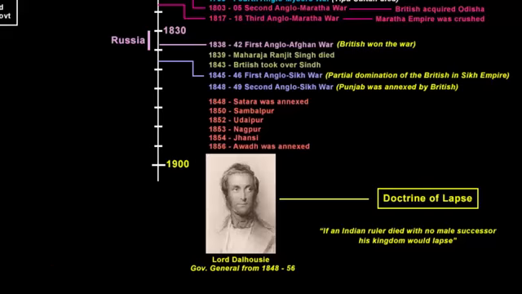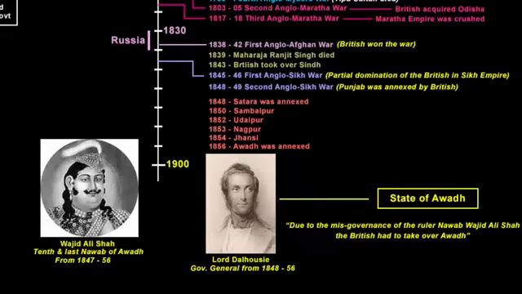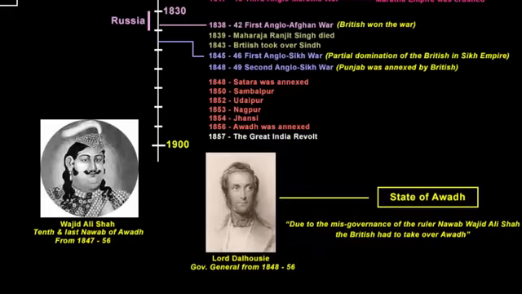And finally in 1856 the company took over the state of Awadh. Remember, Awadh was already an alliance of the company, but in 1856 the British took over Awadh. Governor General Lord Dalhousie said it was due to the misgovernance of the ruler Nawab Wajid Ali Shah, as he was not ruling properly. So to free the people from the misgovernment of the Nawab, the British had to take over the state. Wajid Ali Shah was the 10th and the last Nawab of Awadh. He held the position for 9 years. The British humiliated the Nawab and he was removed and sent to Kolkata on a pension. Seeing this, it enraged the people of Awadh, who later joined the Great Revolt that broke out in 1857.